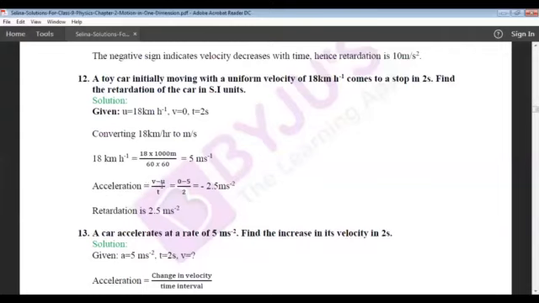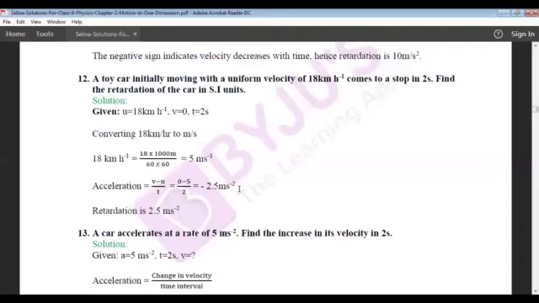Final velocity minus initial velocity divided by time taken. So the final velocity is 0 and the initial velocity is 5 meter per second, divided by time taken is 2 seconds. If you find this answer, it will be minus 2.5 meter per second square is the acceleration produced in the body.